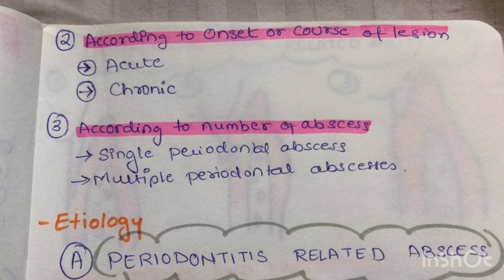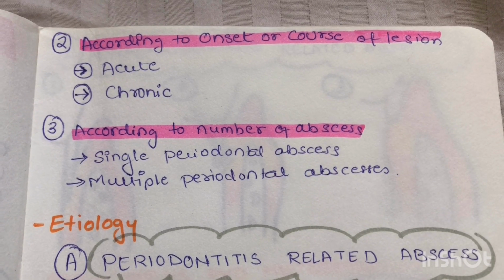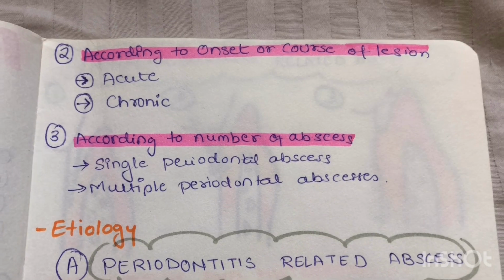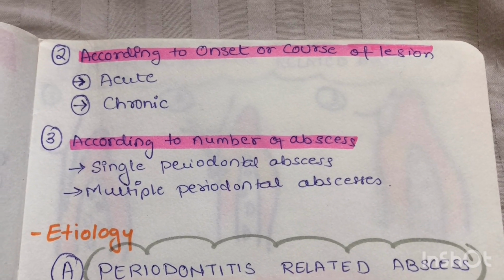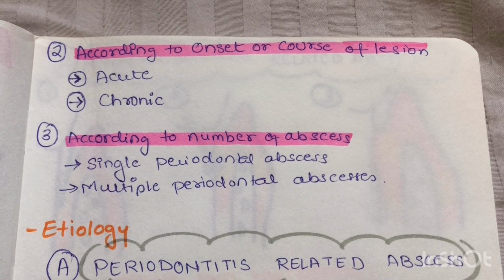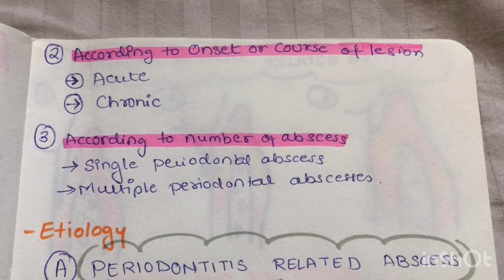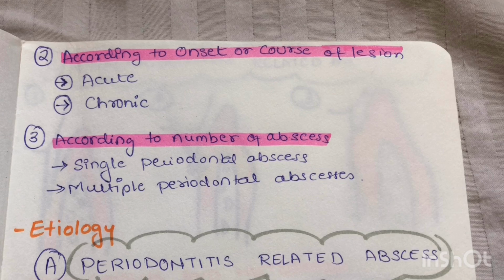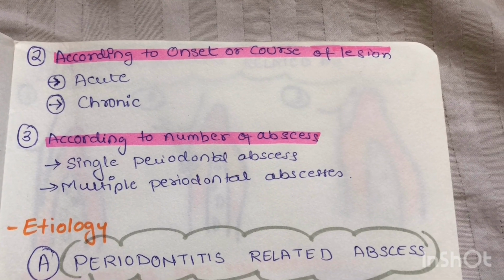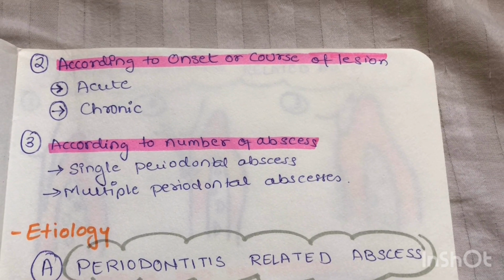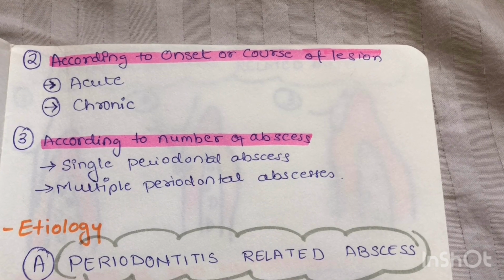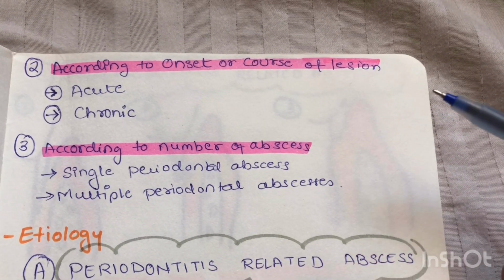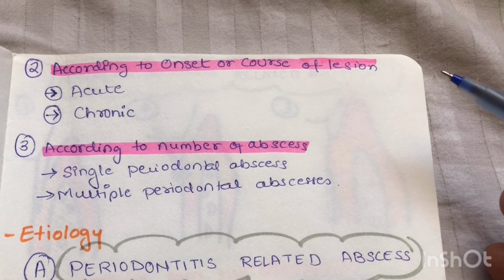Second classification is according to the onset or course of the lesion. It is divided as acute periodontal abscess or chronic periodontal abscess. Now, as we all know, in acute lesion, the pain is very severe. So, the nature of pain is throbbing, radiating kind, and there could be sensitivity to percussion, tooth mobility, or in some cases, systemic symptoms can also be appreciated like fever, malaise, lymphadenopathy, etc.